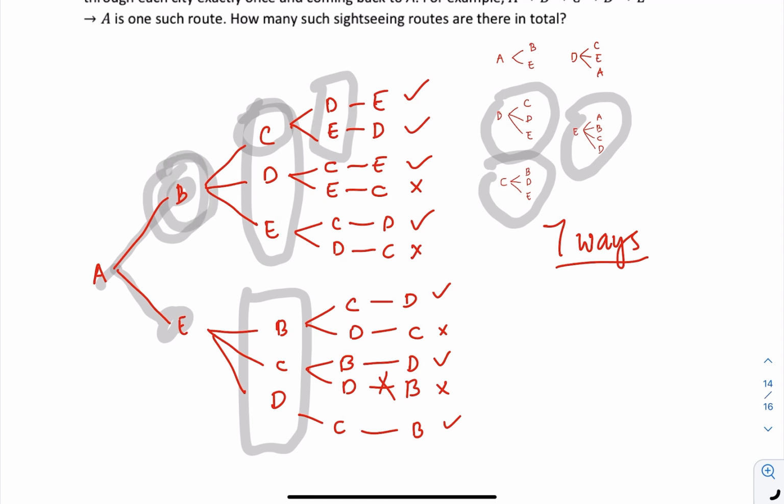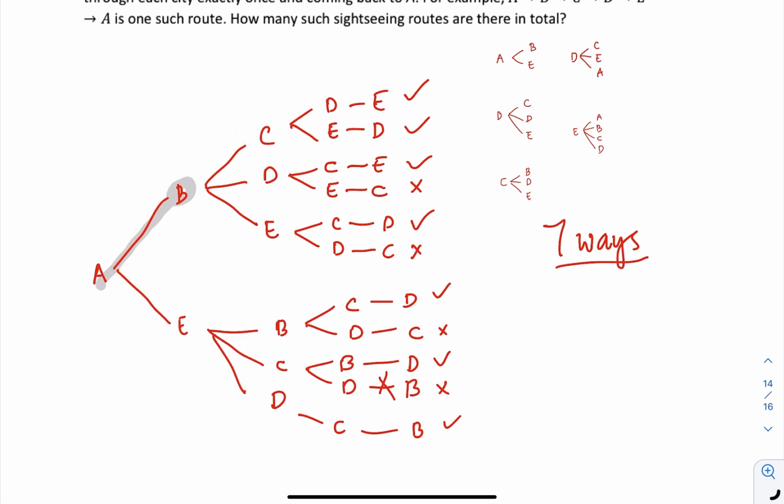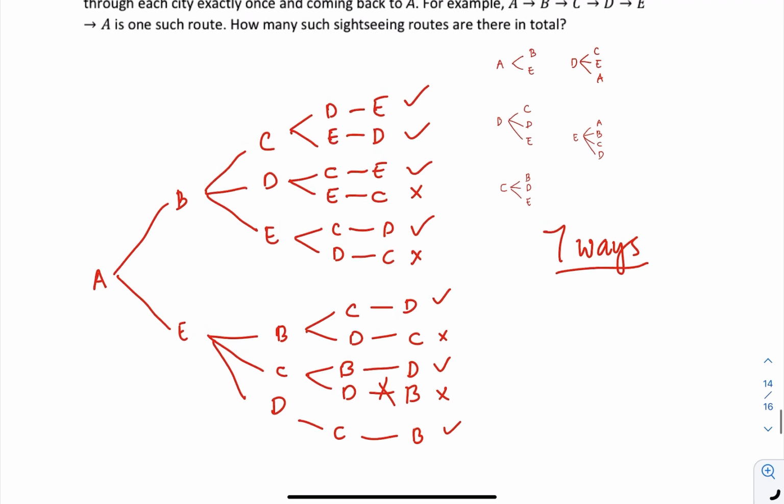Then I just do everything one by one and find out there are a few, or rather a lot of ways. Then after that, just need to check if all these points can go back to A. So unfortunately, these two didn't make it, and this one also is not possible. So there will be only 7 ways to go.